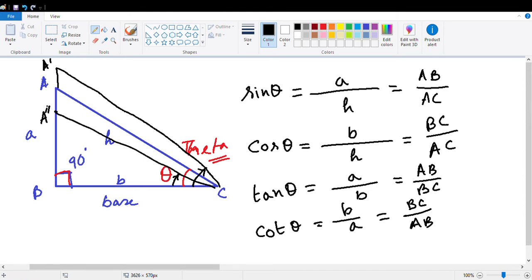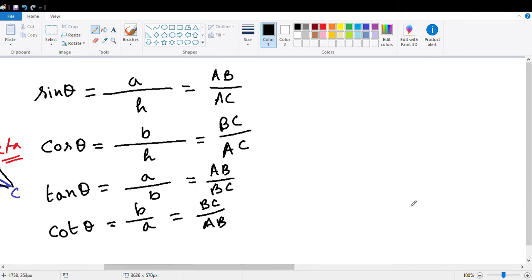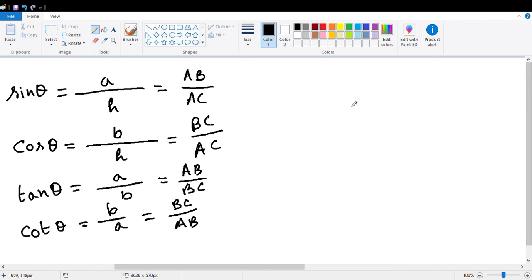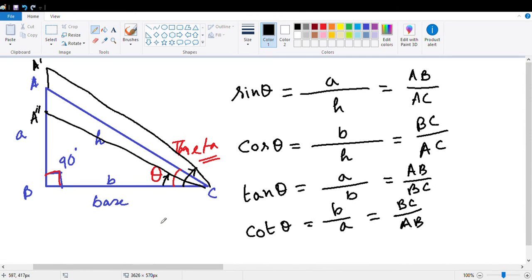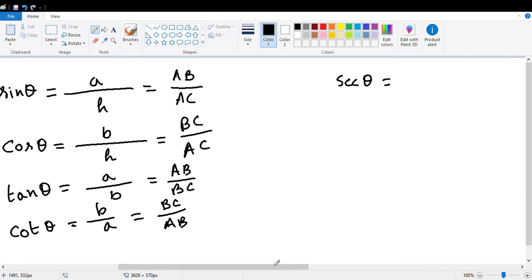Then sec theta, that is hypotenuse by perpendicular. I will write it here.